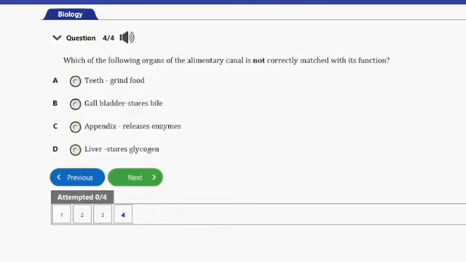Appendix is not matched with its actual function. So in humans, appendix is just like a vestigial organ. However, in most of the other mammals, it's there for digestion of cellulose. So it's not matched correctly with its function here, and as such, option C is the answer to this question.